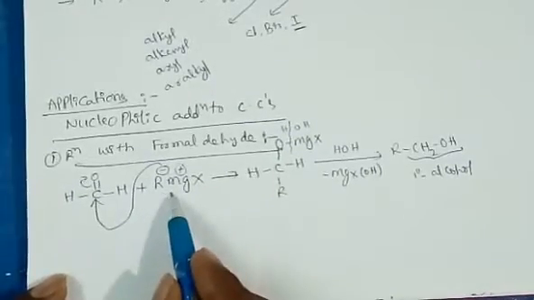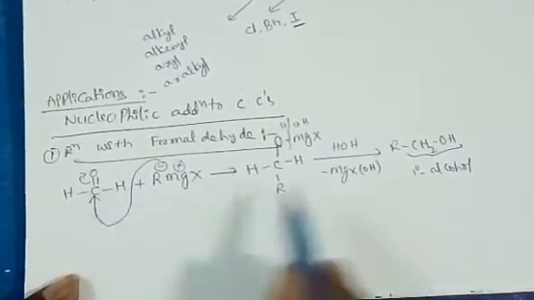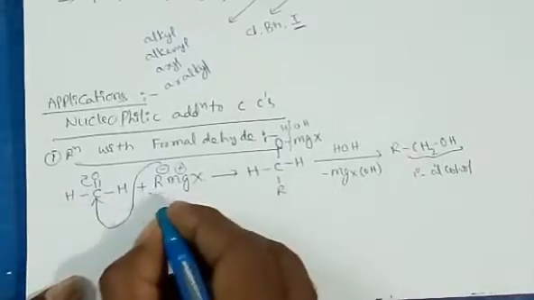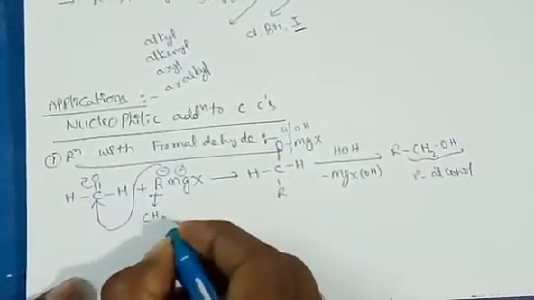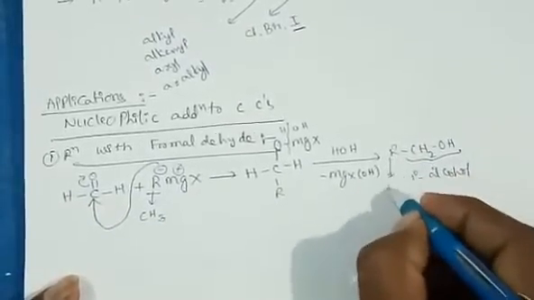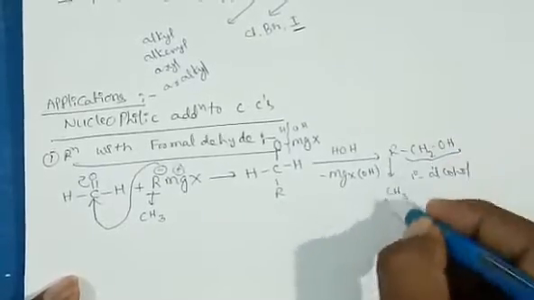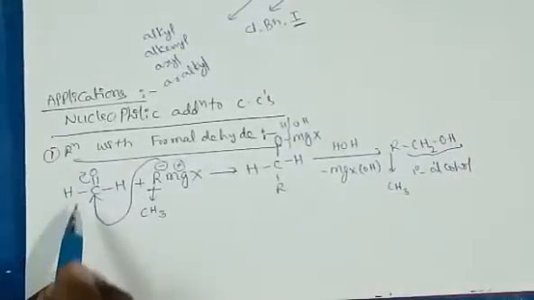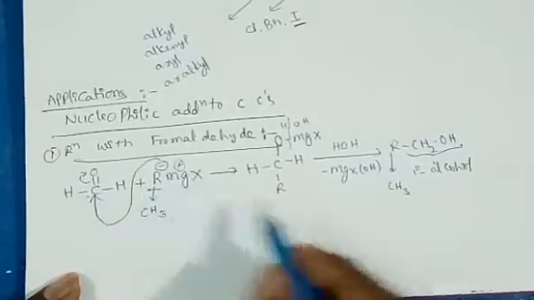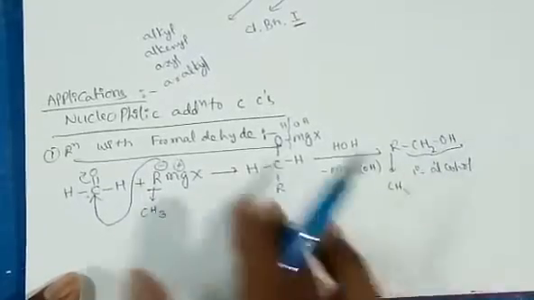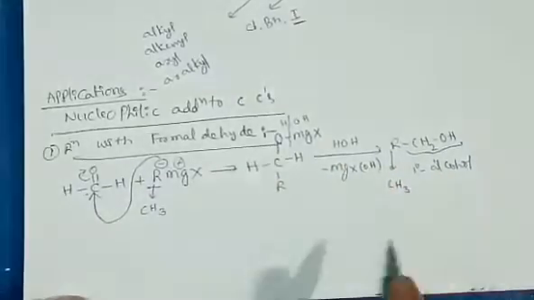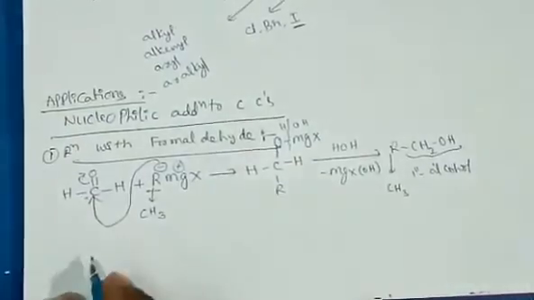Simply, Grignard reagent reacts with formaldehyde to form primary alcohol. If we take methyl here, methyl also comes, so ethyl alcohol is produced when formaldehyde reacts with methyl magnesium halide. Like that we can synthesize many primary alcohols from formaldehyde.